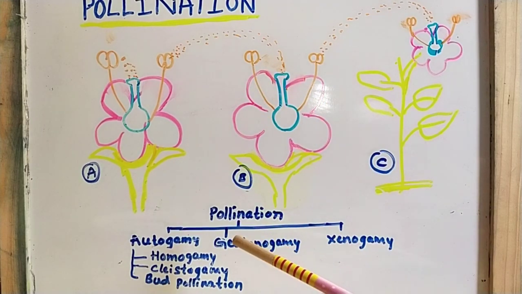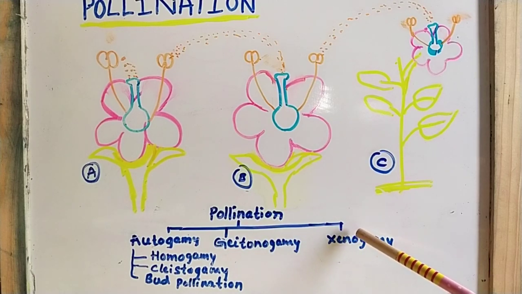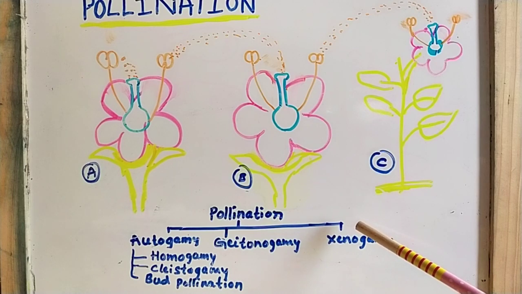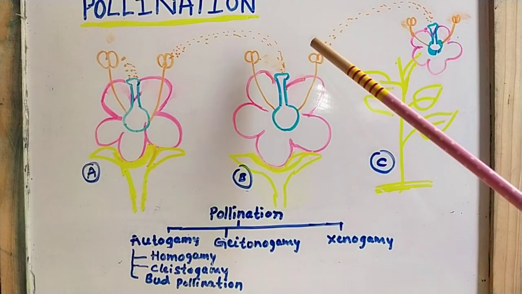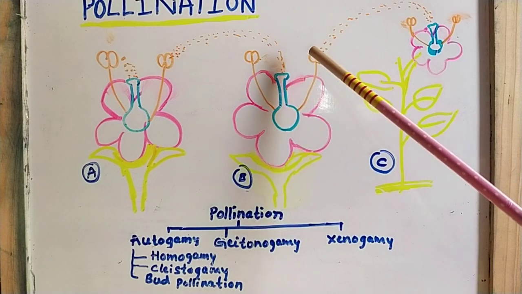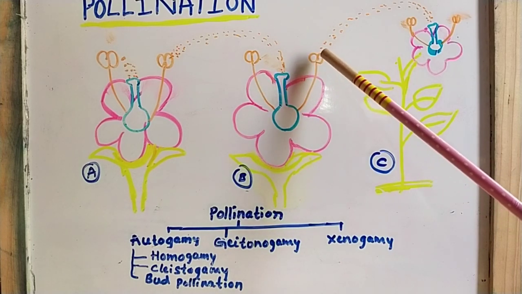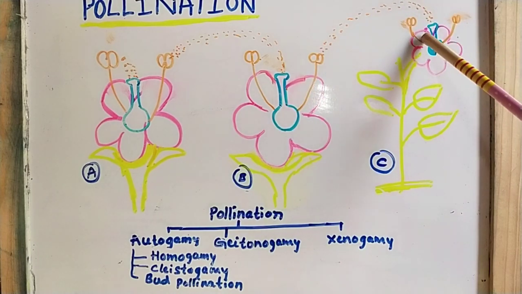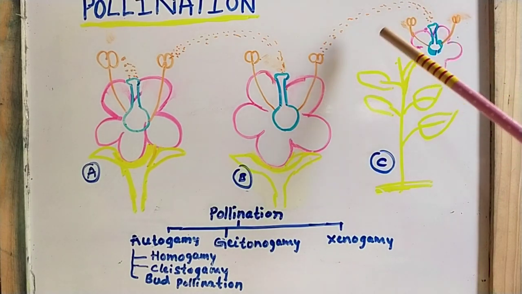So the very last type is xenogamy. What is this xenogamy type of pollination? When the pollen grains are transferred from the anther to the stigma of a flower of a different plant, it is called xenogamy. Here you can see the presence of pollen grains. This is the anther, and these are the pollen grains. So here there is a transfer of pollen grains from the anther to the stigma of another flower, which is present on another plant.